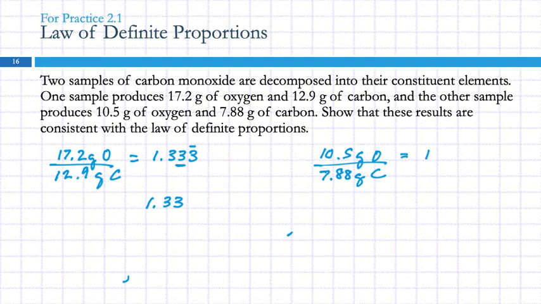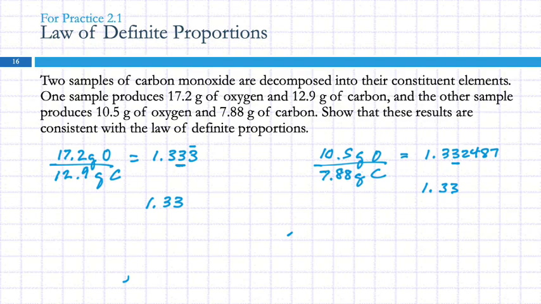The calculator is saying 1.33248 and it just kind of runs on. This one also, 3 sig figs. We're counting sig figs when we're dividing, so this should have 3 significant figures. 1.33. This does support the law of definite proportions.